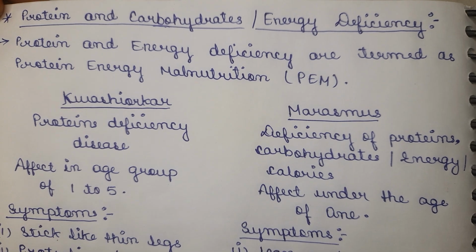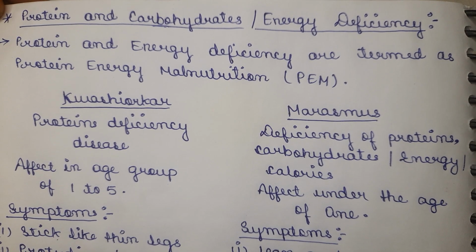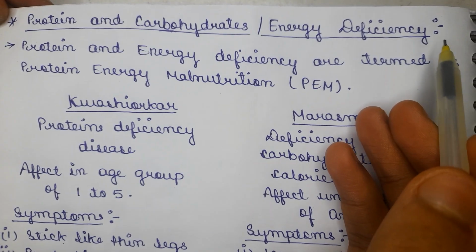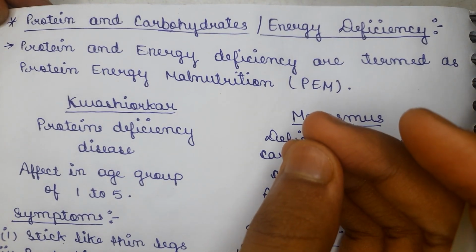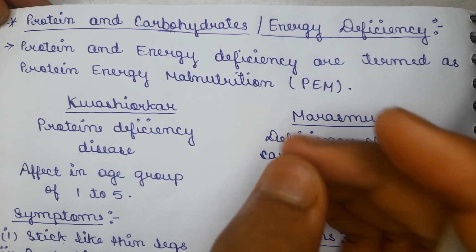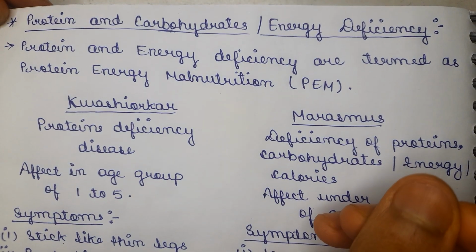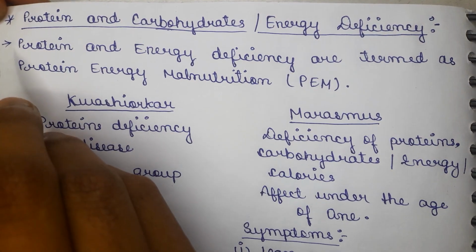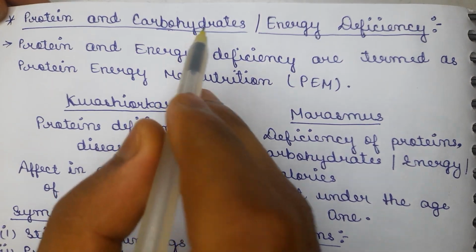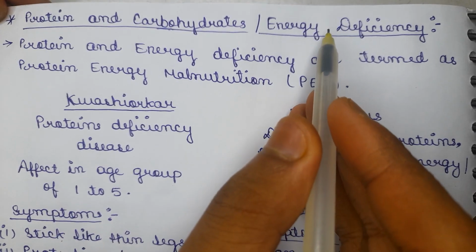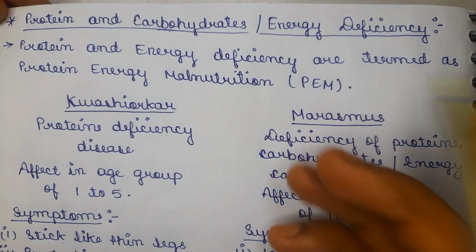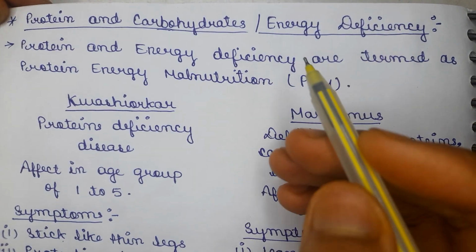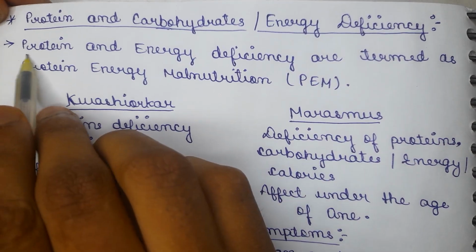Hello everyone. So this is our last topic of this chapter, nutrition of class 9th, which is basically the protein and carbohydrate deficiency. We all know that if any of the nutrients is deficient or lacking inside our body, this causes some deficiency disease and leads to certain symptoms. So what happens if the protein, the carbohydrates, or we can say the energy or the calories, are deficient inside our body? We all know that there are certain diseases caused due to the lacking or deficiency of the proteins.